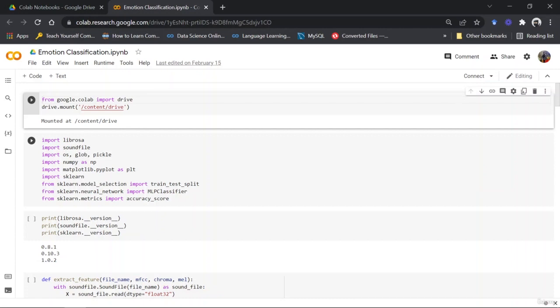Now we have the sklearn, from which we are calling our train test split function. We are calling our MLP classifier. We are also calling the accuracy score for gauging how well our MLP classifier that we have trained is performing. So scikit or sklearn is a free machine learning Python library. It features various algorithms like support vector machines, random forest, k-neighbors, etc. And we will be using the MLP classifier that this library provides.